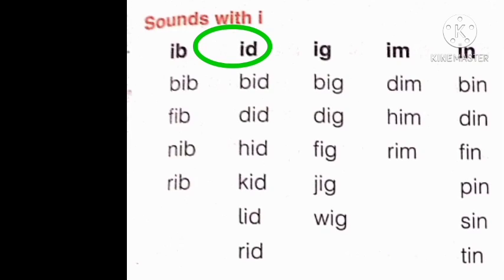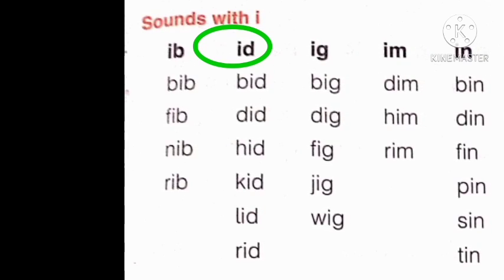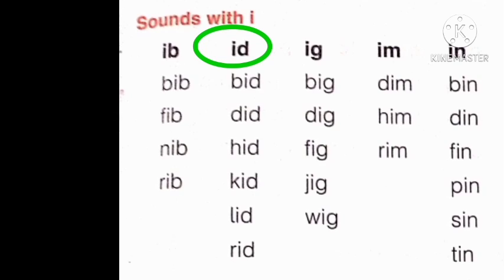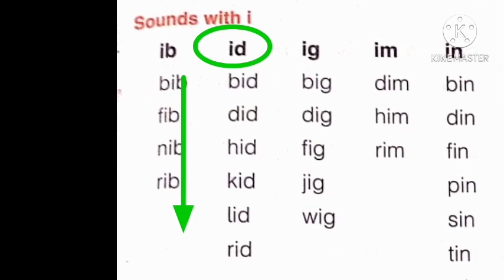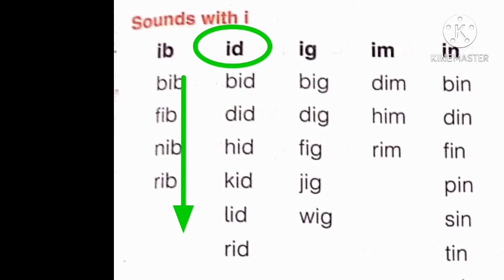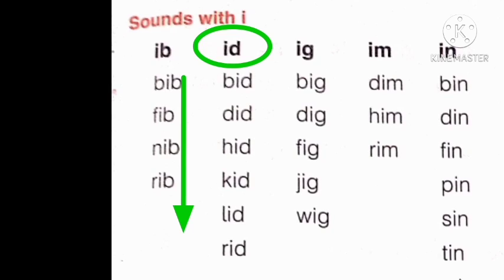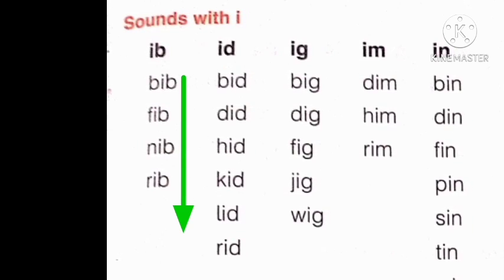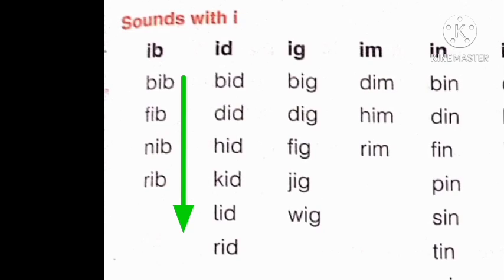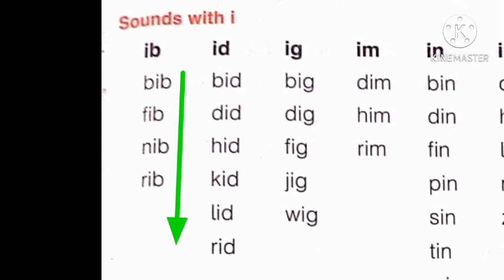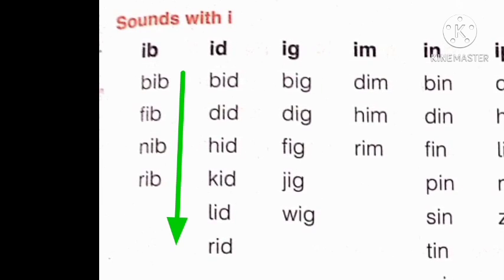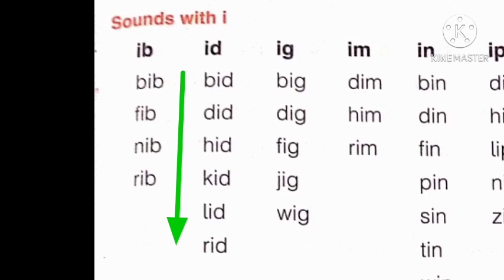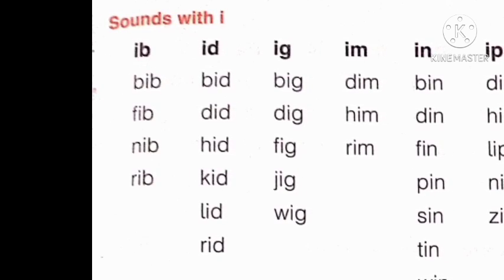We are combining sound of e, d, id. When we combine these two sounds, it will become a single sound id. So let's join the sound id with some other sounds to make new words. Let's read this column. B, id, bid. D, id, did. H, id, hid. K, id, kid. L, id, lid. R, id, rid.